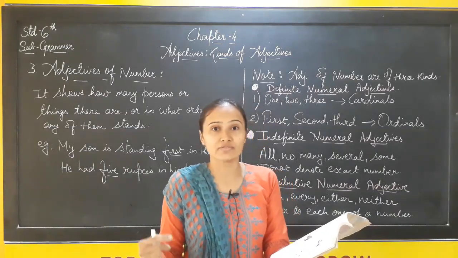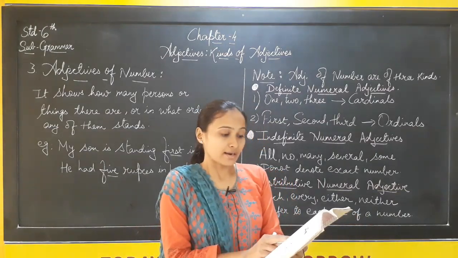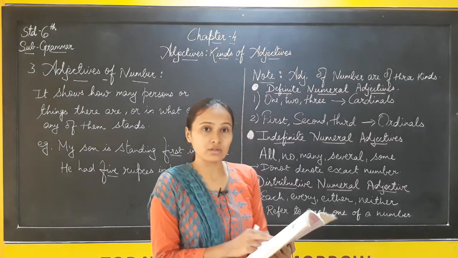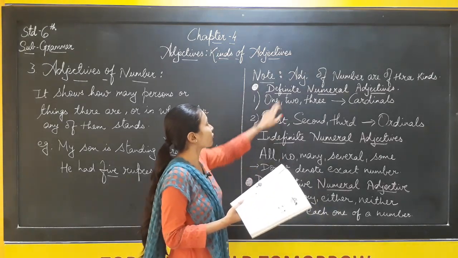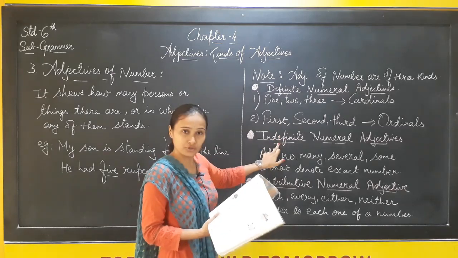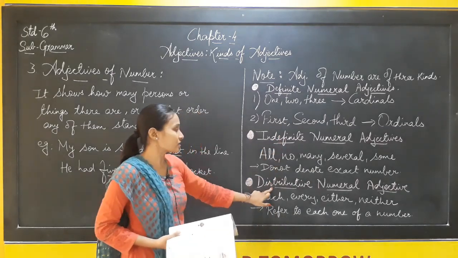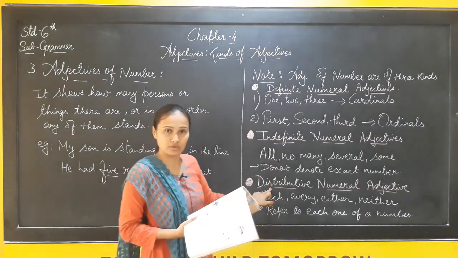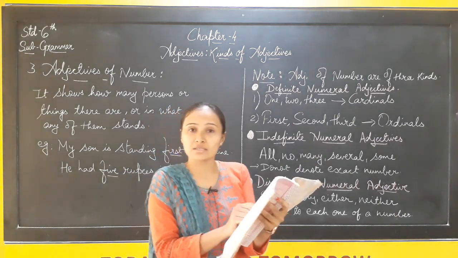First we have to identify the adjective. Write DN for definite numeral, thereafter IN for indefinite numeral and DIS for distributive numeral in the blanks given here.